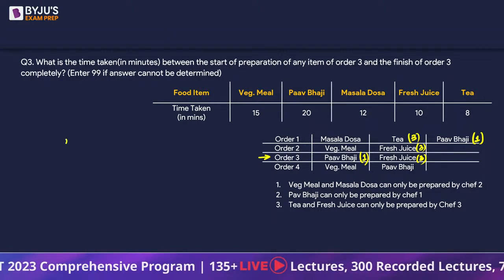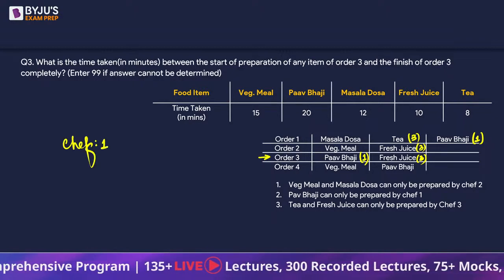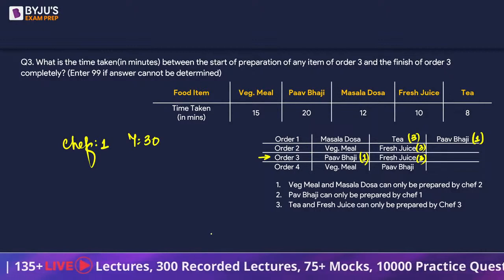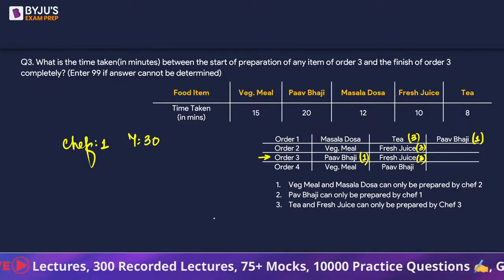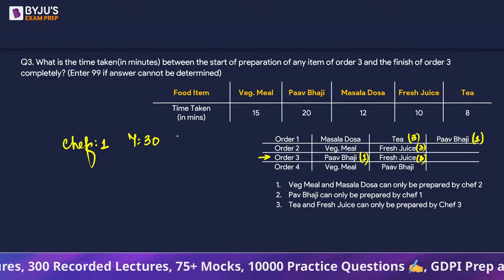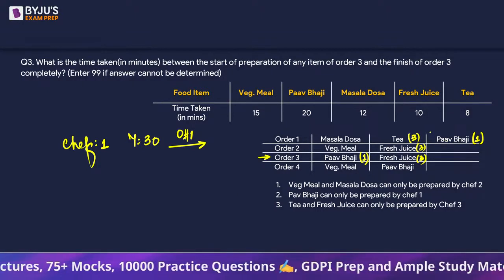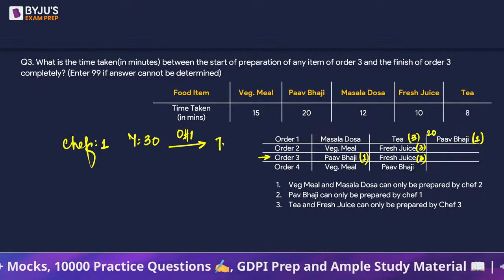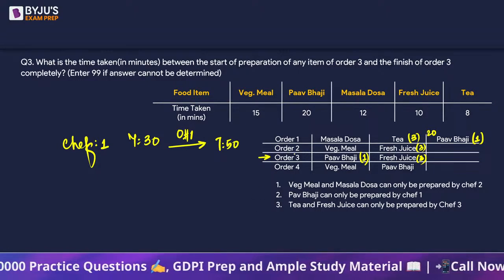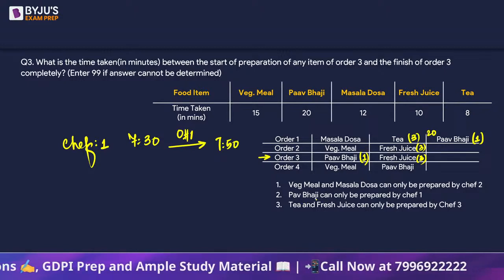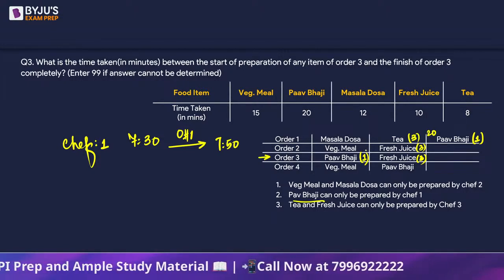So if you look at this case, we can say that chef number 1 starts the preparation at 7:30, right? His first order, order number 1, gets completed. Pav bhaji takes 20 minutes, so it gets completed at 7:50. In order number 2, chef number 1 doesn't have any item to make.